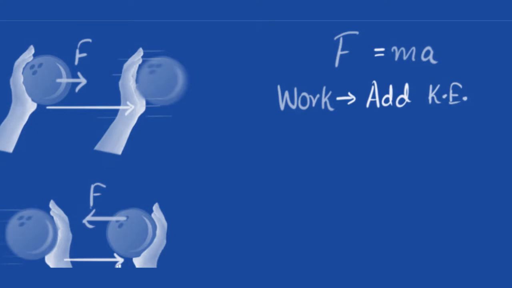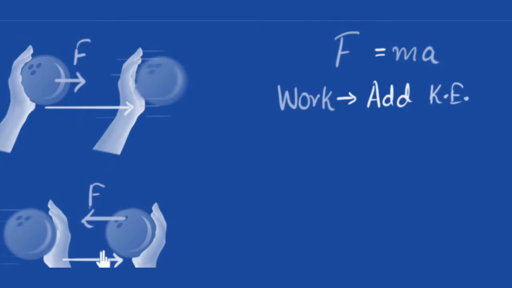But now, since you are pushing in the direction opposite to the displacement, the work done is negative. And now when you are doing negative work, look at what happened to the kinetic energy. The kinetic energy is reduced.